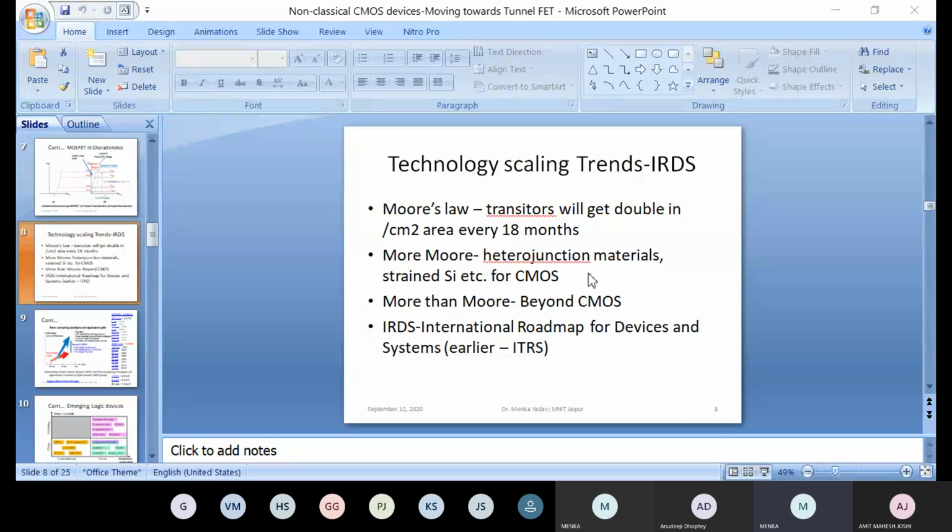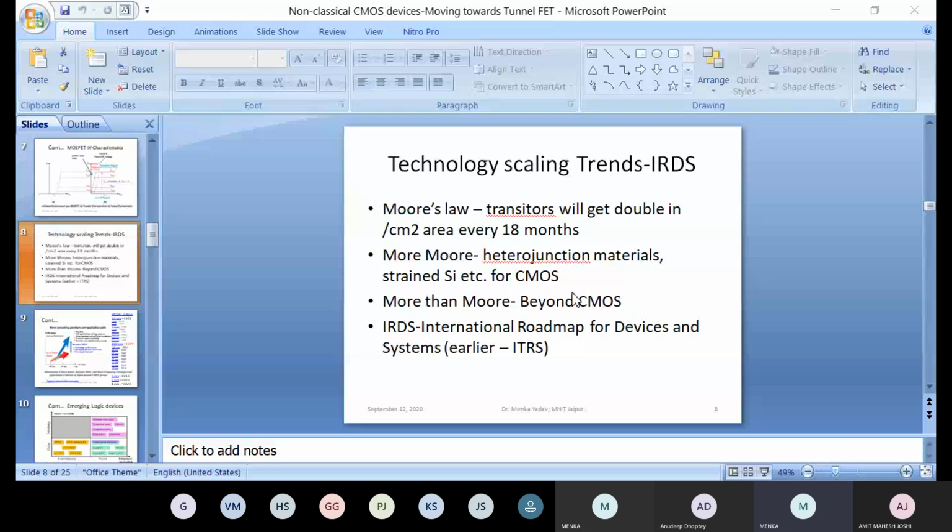But for big data computing, IoT, and deep learning, which are fascinating requirements nowadays, we actually need this blue color. Blue color is beyond CMOS. Beyond CMOS means every unconventional device, or a conventional device, but not exactly CMOS.